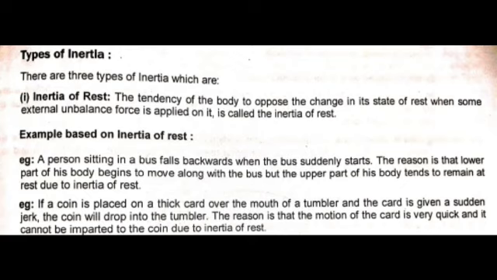For another example, if a coin is placed on a thick card over the mouth of a tumbler and the card is given a sudden jerk, the coin will drop into the tumbler. The reason is that the motion of the card is very quick and it cannot be imparted to the coin due to the inertia of rest.